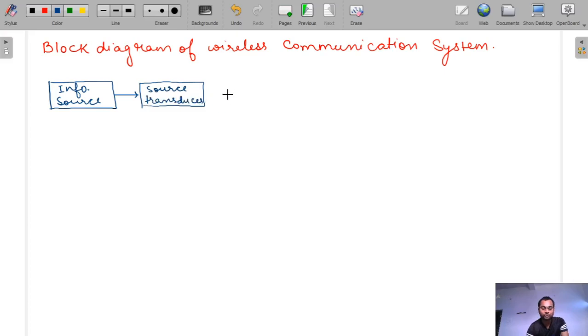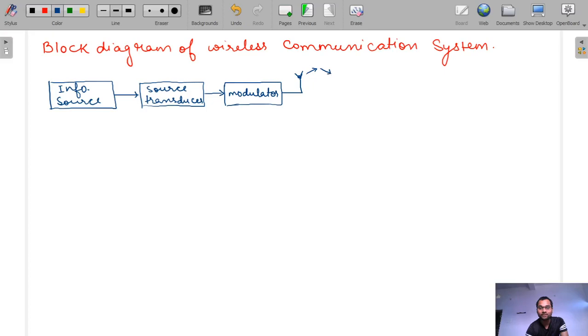Now this electrical equivalent is modulated. Modulation is required in wireless communication. I will tell you why in the next topic, where we will study the use of modulation. After modulating the signal, the transmitter transmits the information in electrical form.